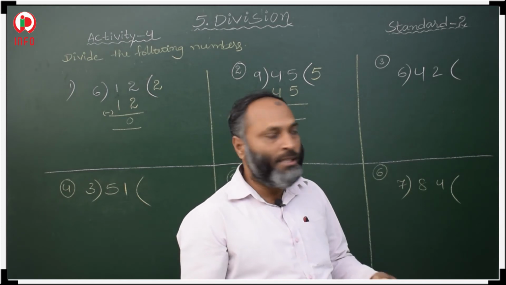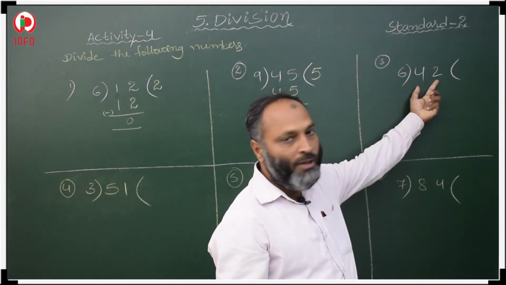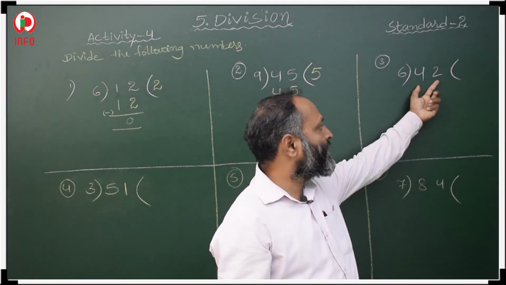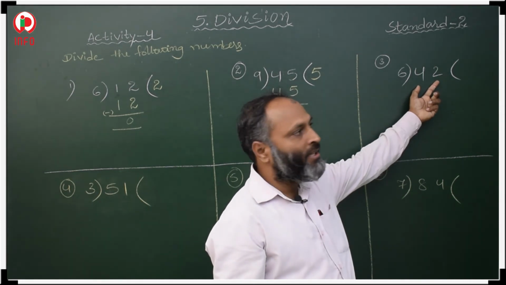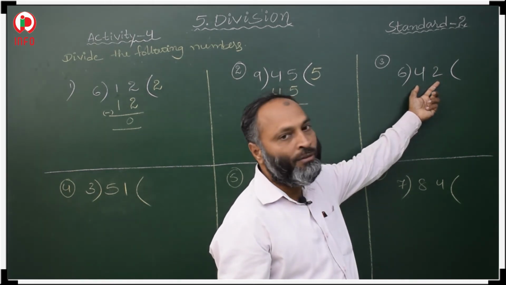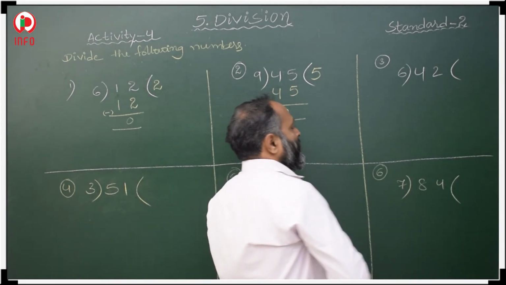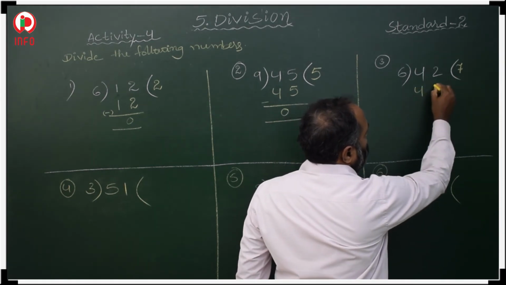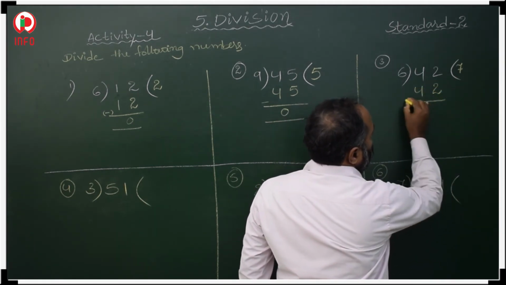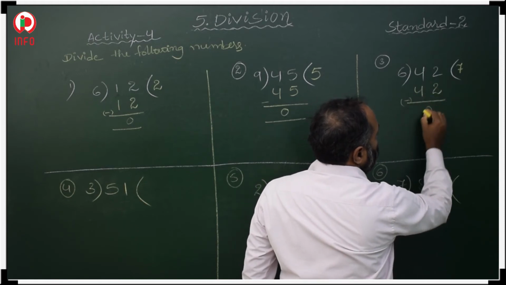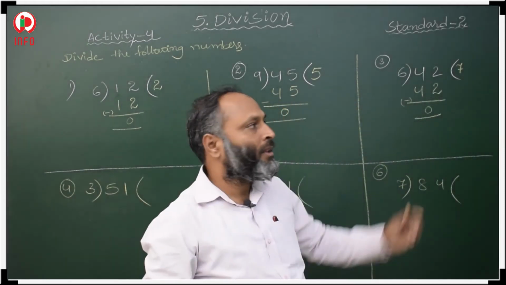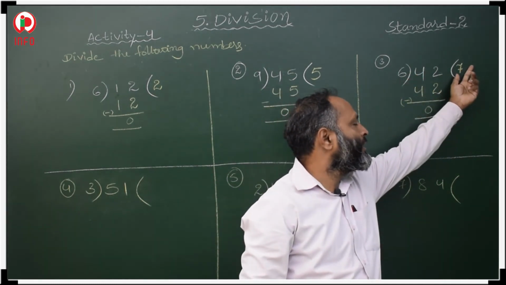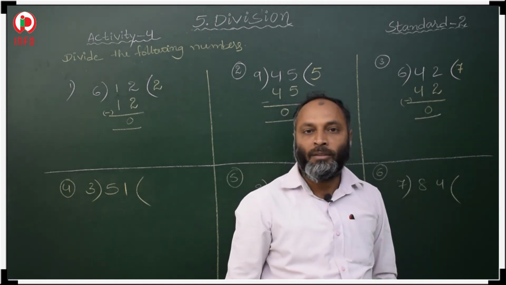Read the 6 table. 6 1s are 6, 6 2s are 12, 6 3s are 18, 6 4s are 24, 6 5s are 30, 6 6s are 36, 6 7s are 42. 6 7s are 42, we have to write it at the right place, like this, okay. Here 42 minus 42, same number minus same number, 0. This is the divisor, this is the dividend, this one is the quotient and the remainder is 0, okay.